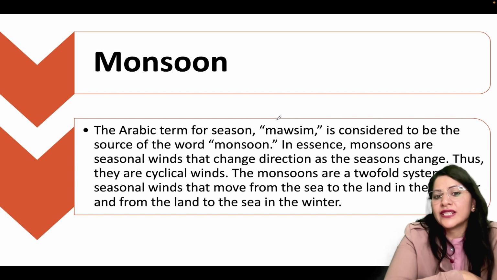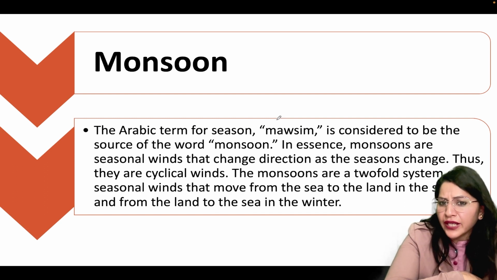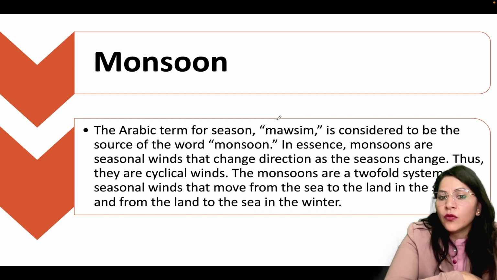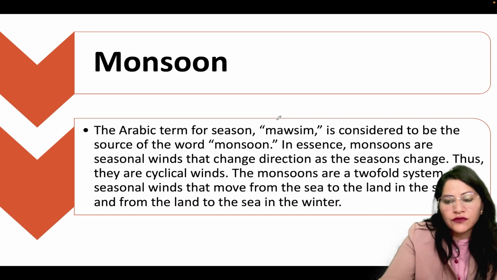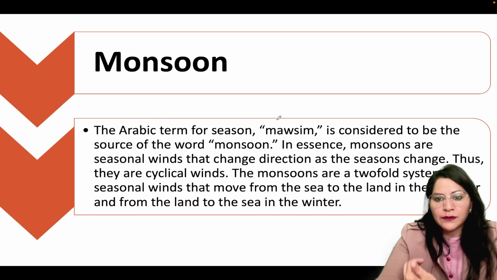What is monsoon actually? Actually, the word monsoon has been taken from the Arabic word, and they are the monsoonal winds that change their direction after every 6 months, from land to sea and sea to land, as I have explained earlier.